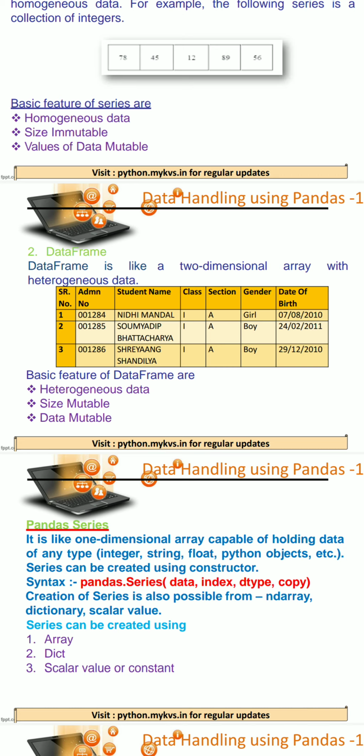Generally it is tried that a column and the data under the same column will be of homogeneous type. Under name, student name, you will write all student names only. Under class you will write only class. But if we think about the whole data frame, in that case, data are heterogeneous. Then size is mutable, means once the data frame is created, its size can be increased or decreased, and once the data is stored, it can be changed later on.